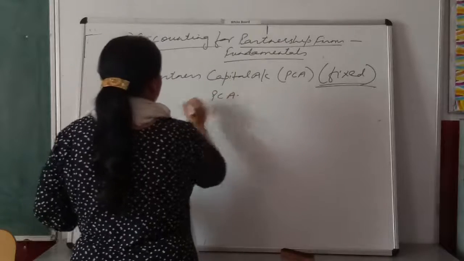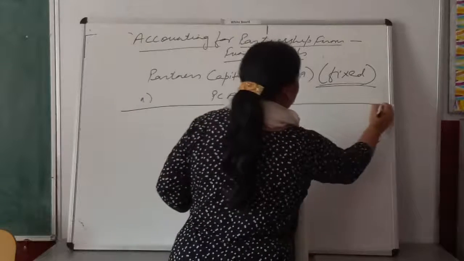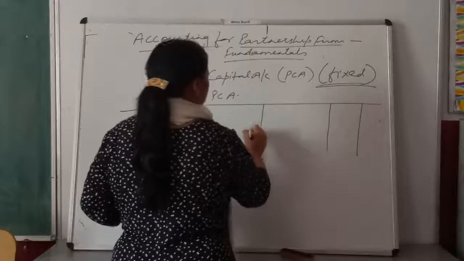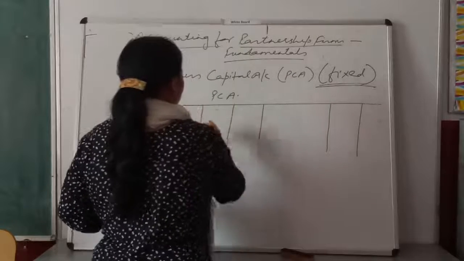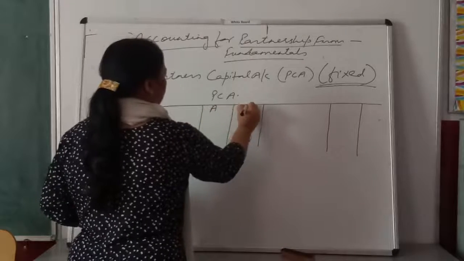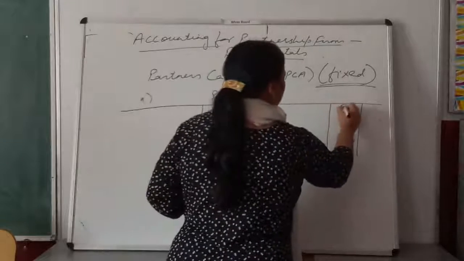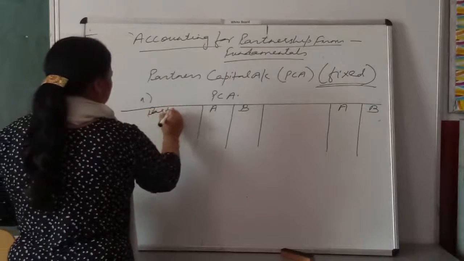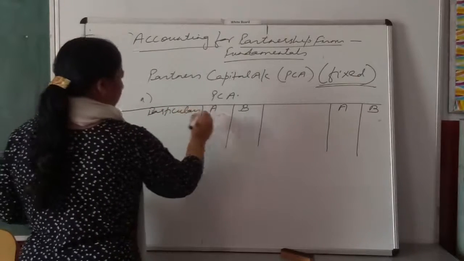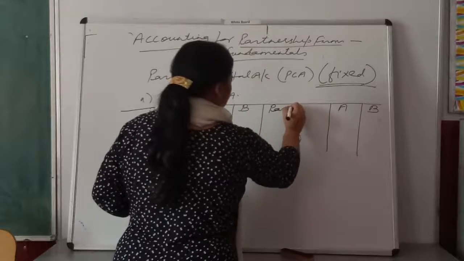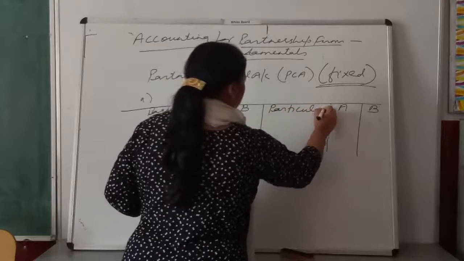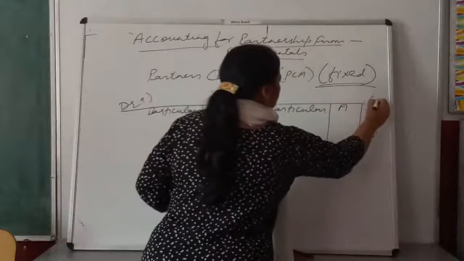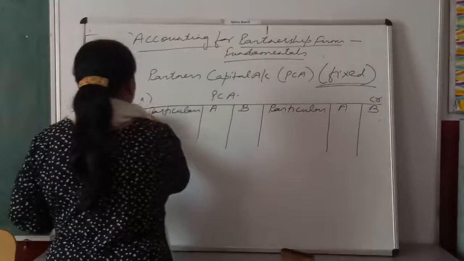partners capital account. Suppose there are two partners in a business. You can name them partner A and partner B. This side is known as particulars, this column. This column is again particulars column, right? This is the debit side of the account. This is the credit side of the account. Am I right?